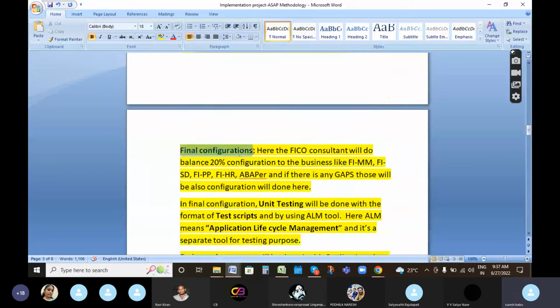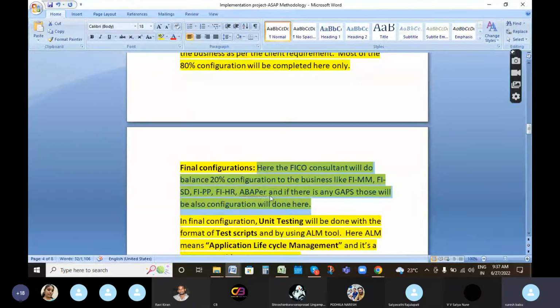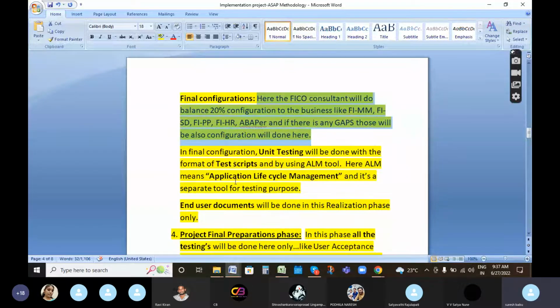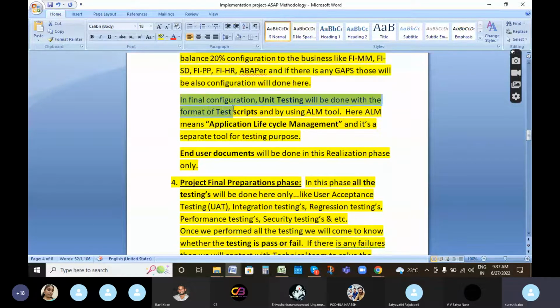Coming to final configuration, once 80% is completed in baseline configuration, the balance 20%, like the integration part, FI-MM integration, FI-SD integration, FI-HR, and some technical related items, will be configured in final configuration. Then, after completion of baseline and final configuration, they will do testing to check whether the configuration is successfully completed or not, and whether there are any errors. They do this with a tool like ALM, Application Life Cycle Management.